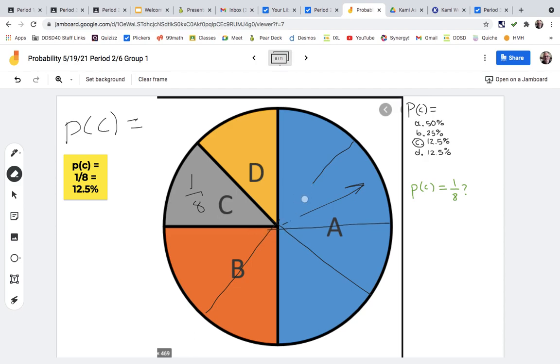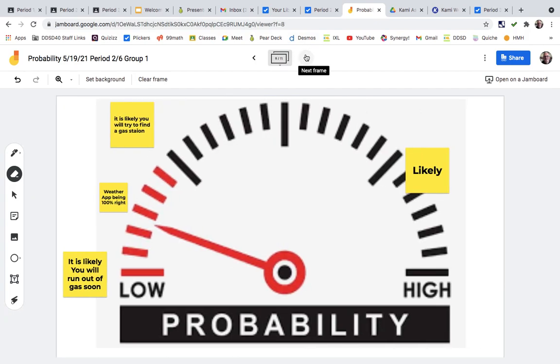And this, I'm just going to erase this really quick. These lines weren't there. So they had to figure out that we could split it into 8 equal parts, and that it would be a 1/8 chance. And then we just wrote some things about low probability and high probability, and different groups had a little bit more to say than this.